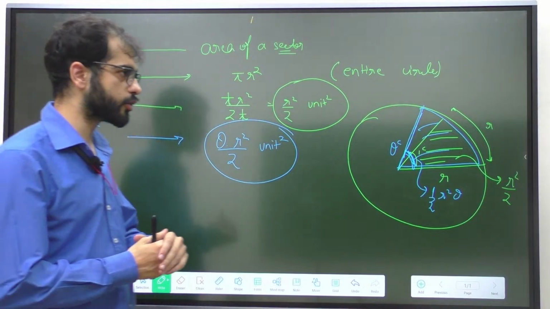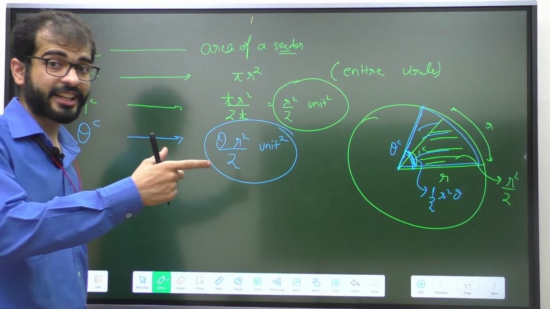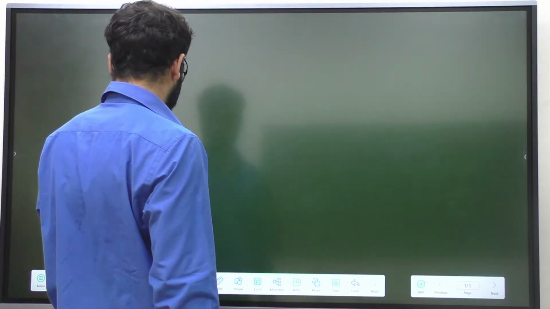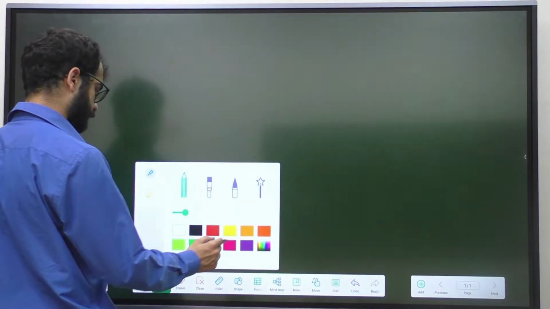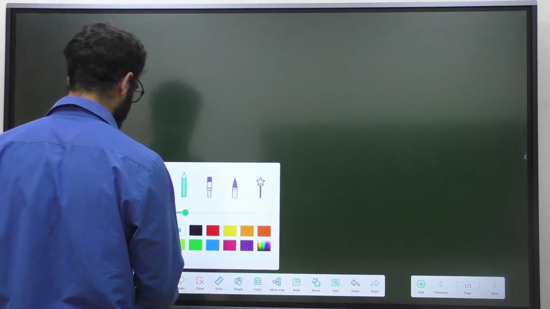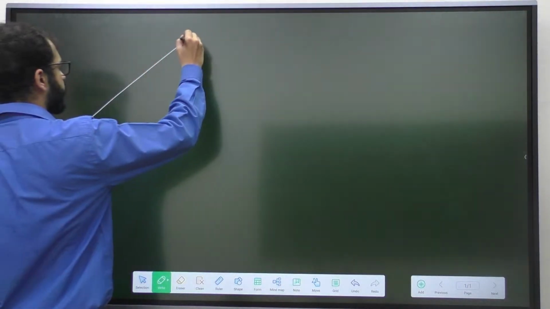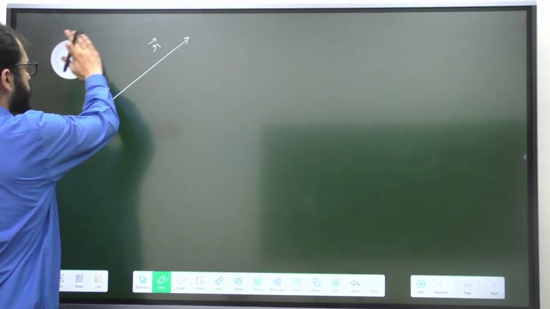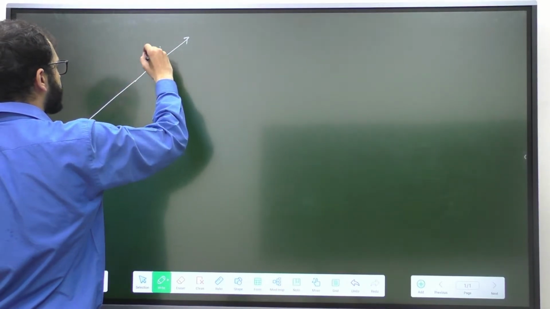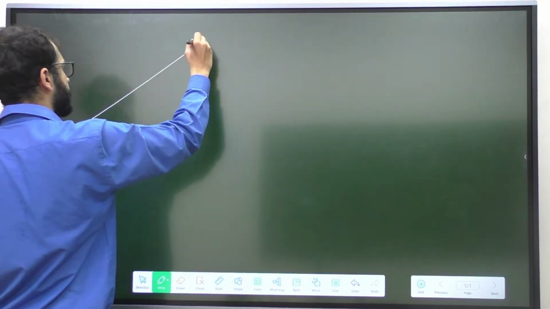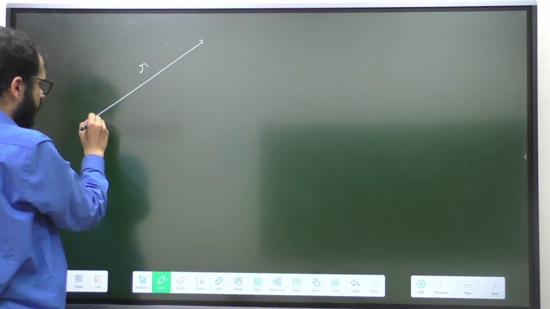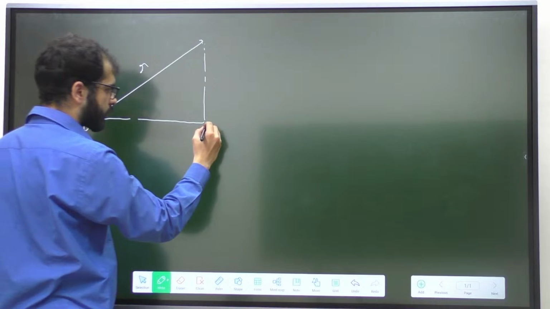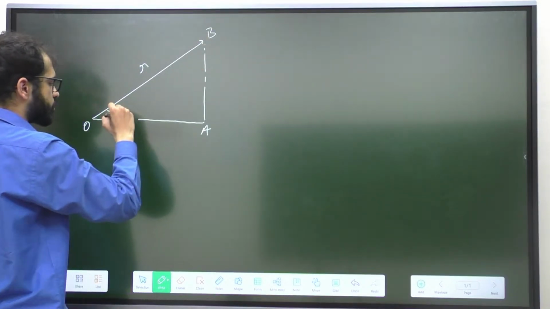Now we'll talk about resolution of vectors, and then we'll talk about an implication of resolution of vectors in the chapter of trigonometry. Let's say I have a vector r. What is r? This is my position or radius vector whose magnitude is equal to r. Now I am trying to resolve it. Let's name the points of this triangle O, A and B. Assume this angle to be theta.